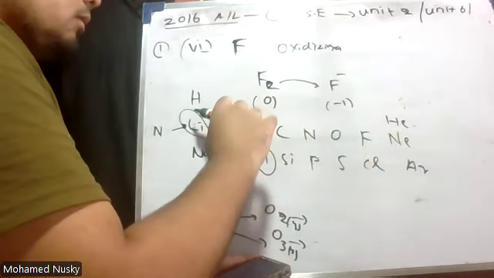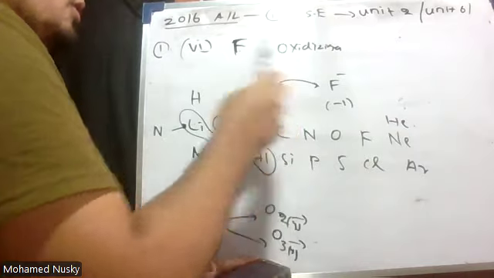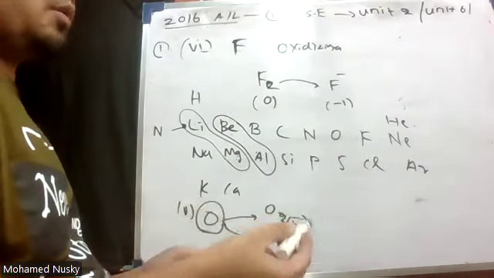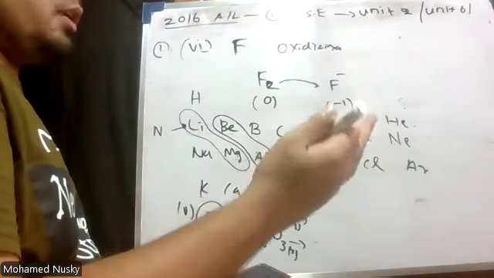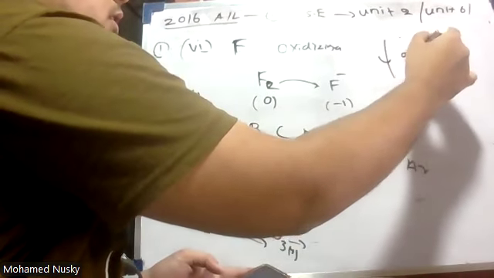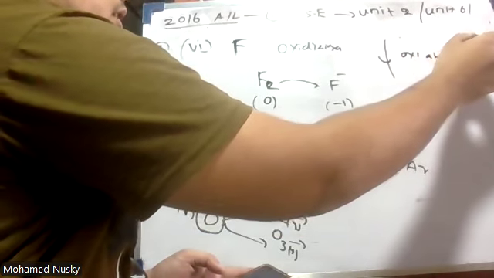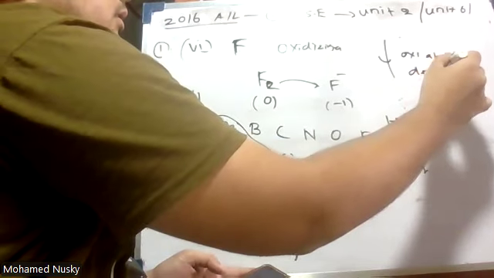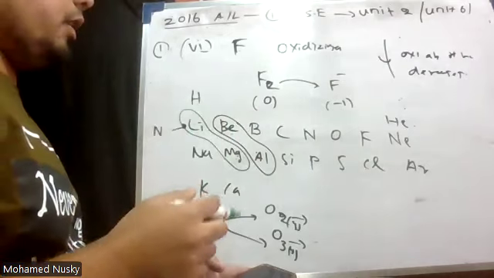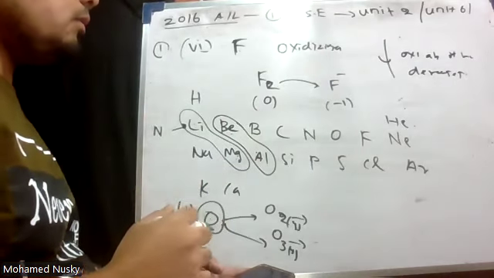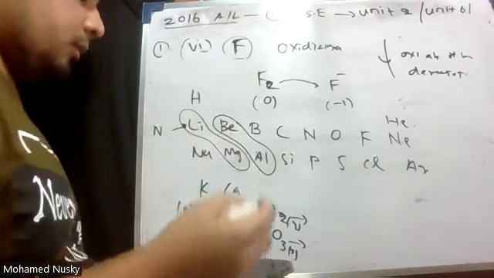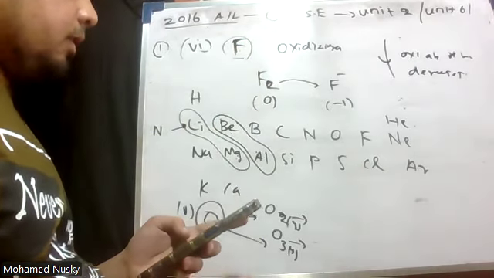Therefore, F2 is the strongest oxidizing agent. Down the group, what happened? Down group 17, the oxidizing ability of halogens decreases. Therefore, the strongest oxidizing agent is fluorine. Answer should be fluorine. That's it.